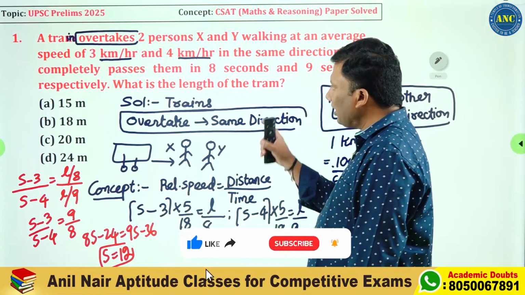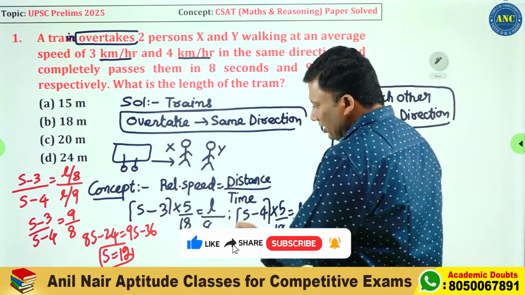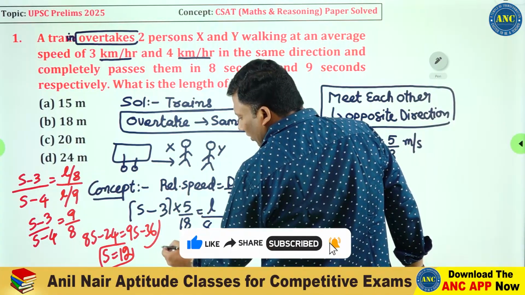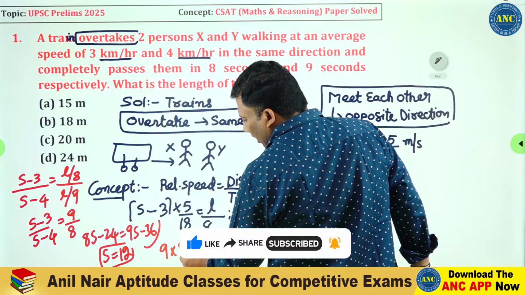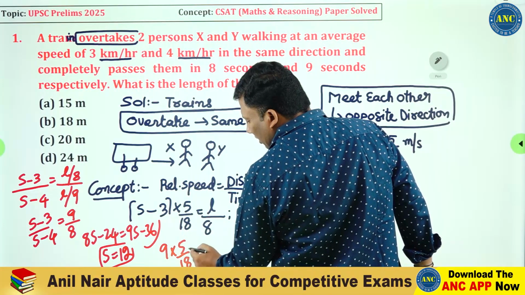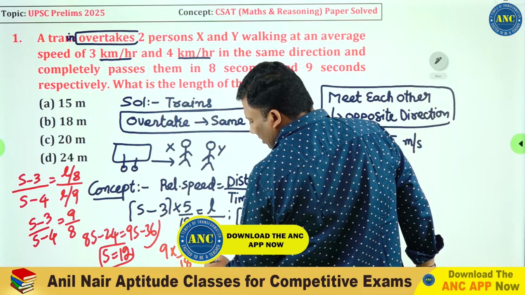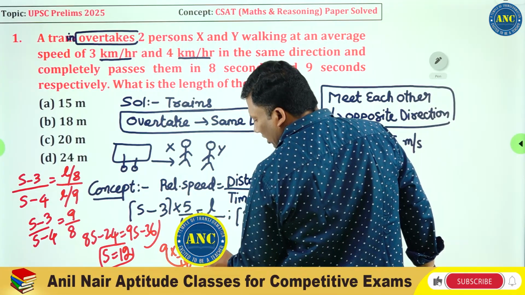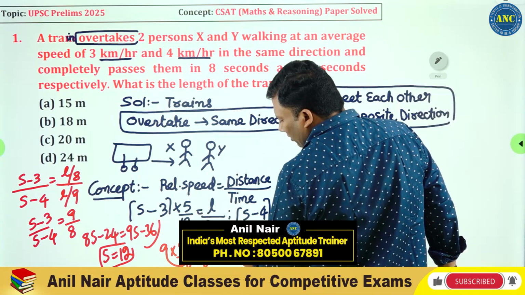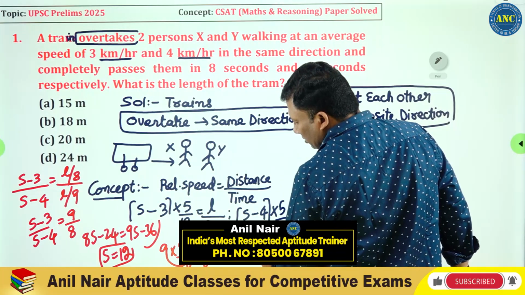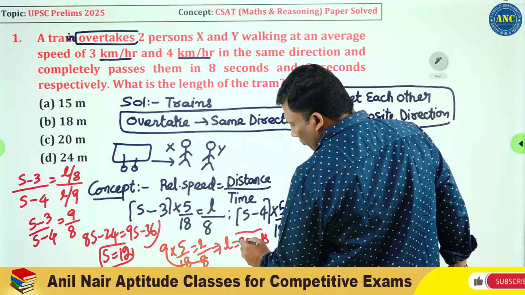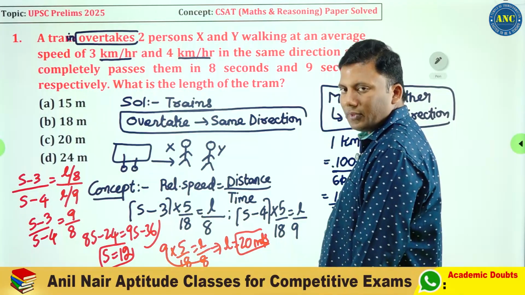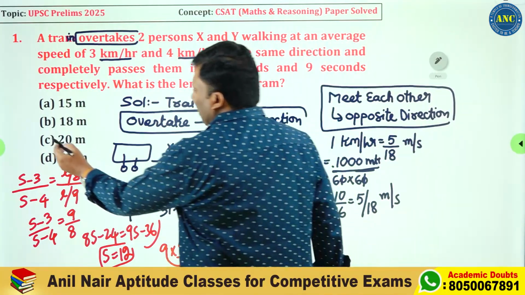What do we require? Length of the train. Substitution here. 12 minus 3 is 9. 9 into 5 by 18 is equivalent to L by 8. 9 ones are 9, twos are 2, fours are 4. L is equivalent to 20 meters.